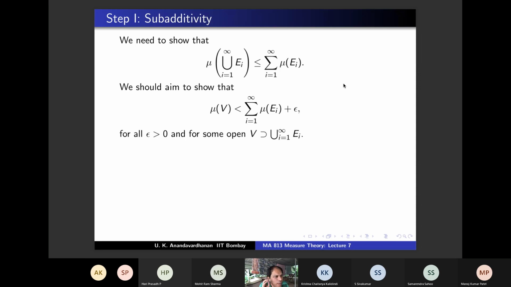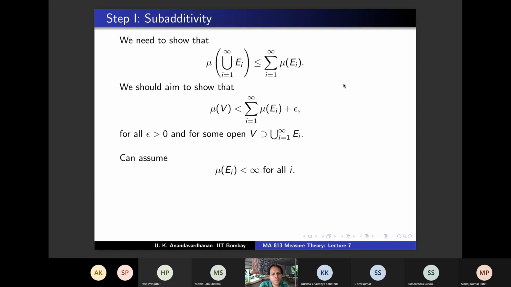Now, can you give me a natural open set containing union Ei? How do you construct a natural open set containing union Ei? Take open sets containing Ei and take their union, right? That's one natural way. Take open set Vi containing Ei and take union Vi. That will contain union Ei, right? And open sets containing Ei will naturally come when you look at mu of Ei.